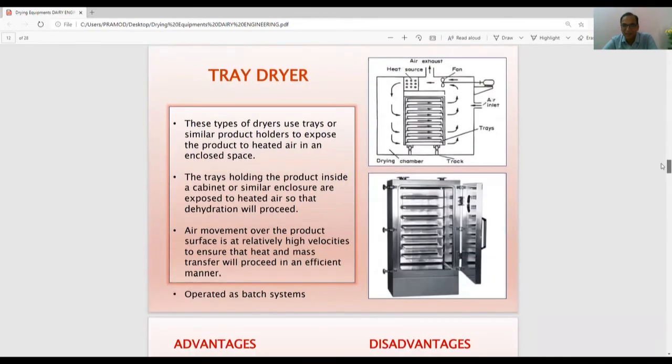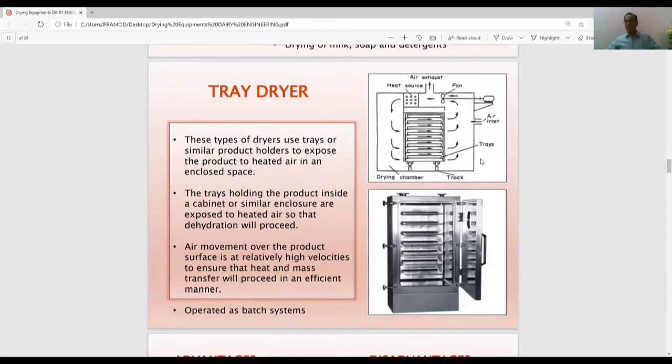Tray dryer. This is the tray dryer. We have it in our university, our food dehydration plant. Many of you might have seen. It is a commercial dryer, and it has trays in it. As it is showing, it has 2 or 3 heaters at the bottom and a fan for moving the hot air across these trays and across the material which we have, and an exhaust is there. So it works simply on the evaporation method, conduction method, and your moisture is just evaporated by this hot air which is coming in contact with the wet material.